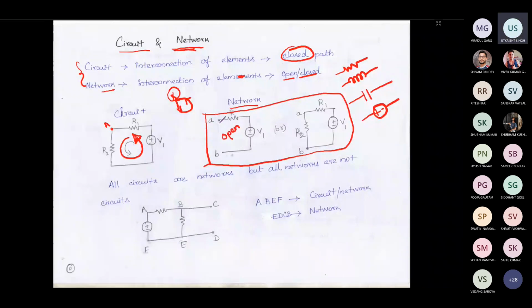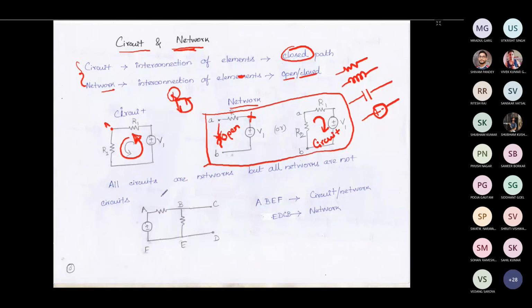Open in the sense you don't have any element here. Since you do not have any element here, current cannot flow through this path. So you can consider this as a network, whereas this is not a circuit because it is not closed. If you consider this one, this is a circuit, and also a network. So you can say that all circuits are networks, but all networks are not circuits.